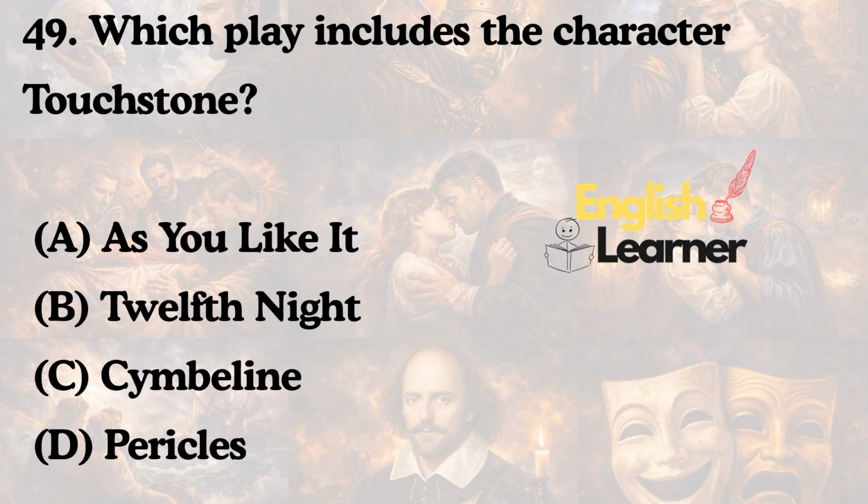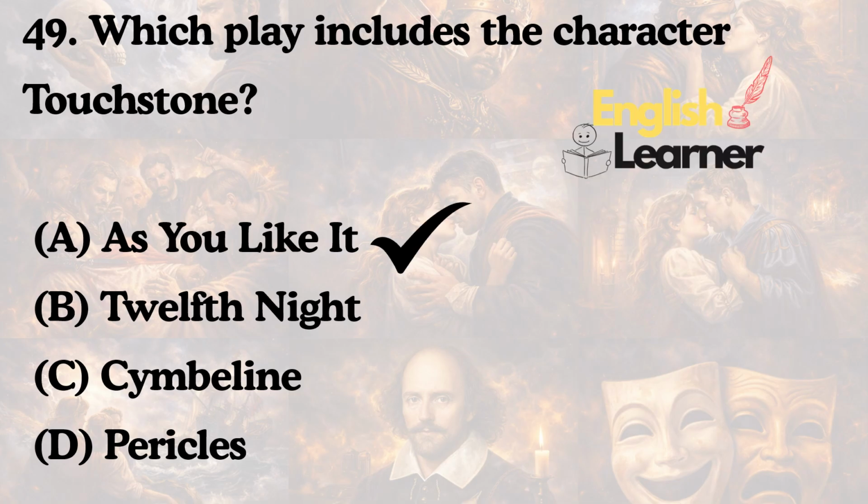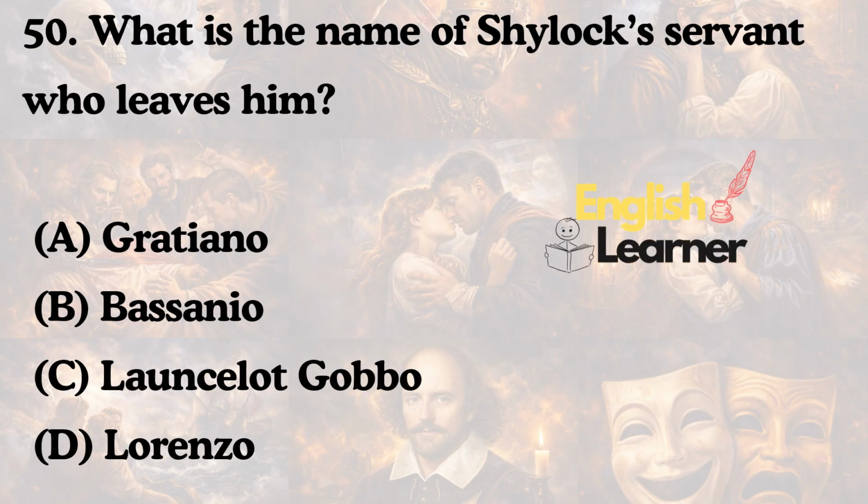Which play includes the character Touchstone? As You Like It, Twelfth Night, Cymbeline, or Pericles? The answer is As You Like It. What is the name of Shylock's servant who leaves him? Gratiano, Bassanio, Launcelot Gobbo, or Lorenzo? The answer is Launcelot Gobbo.